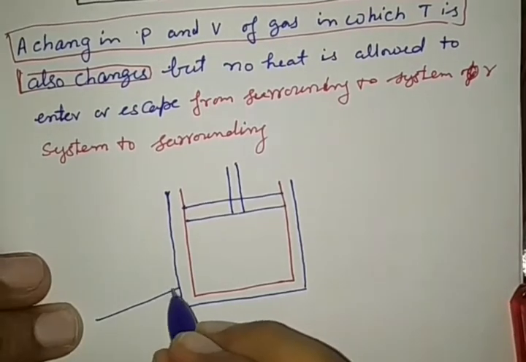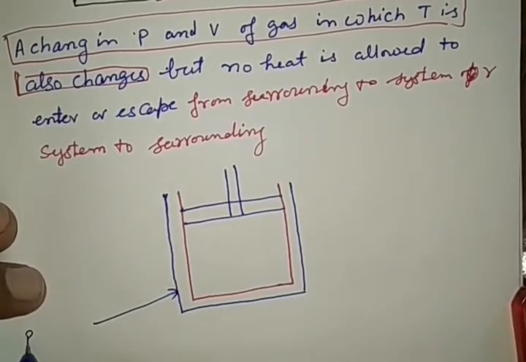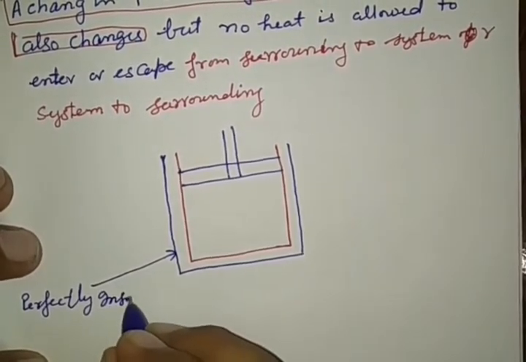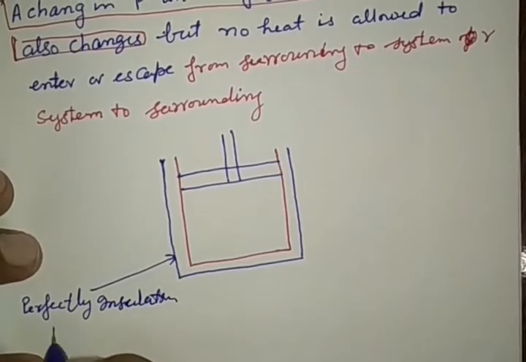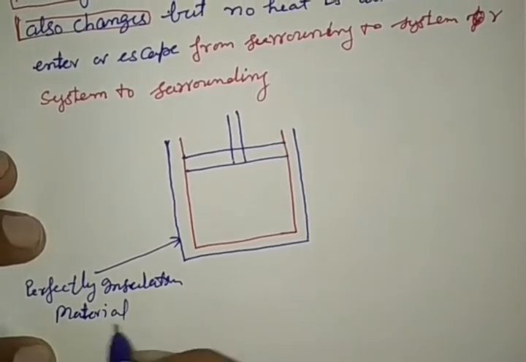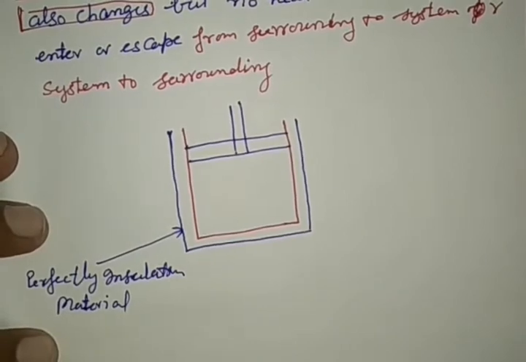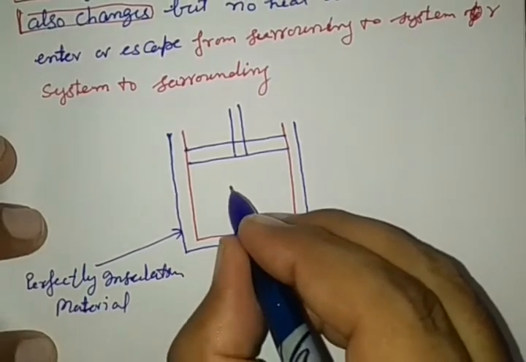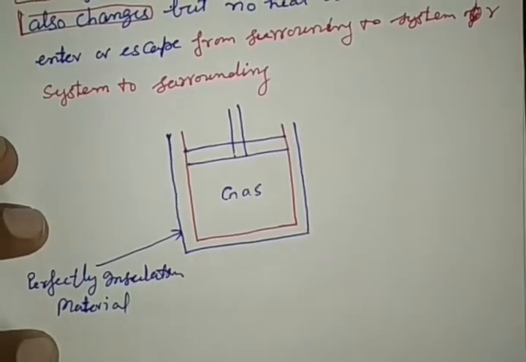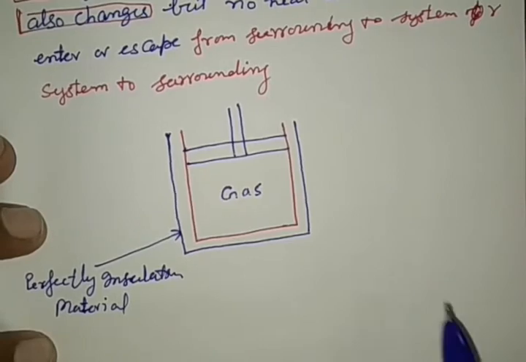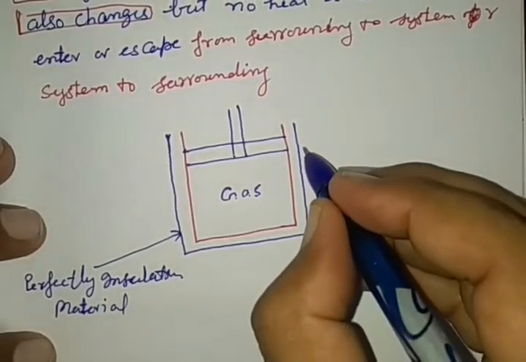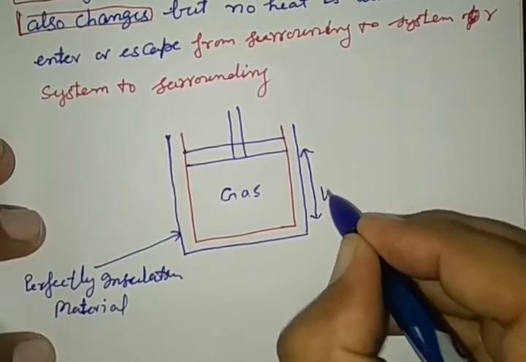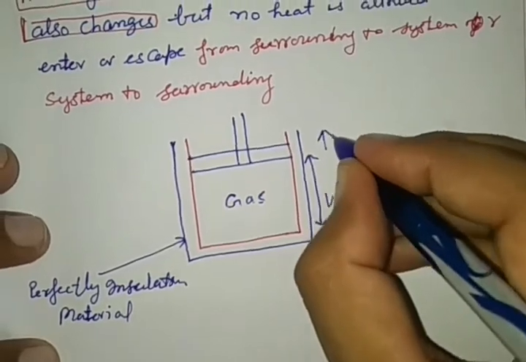This wall of the system is made up of perfectly insulating material, right? So the working substance, gas, is filled in the system. If there is a change in the volume, the piston moves down.